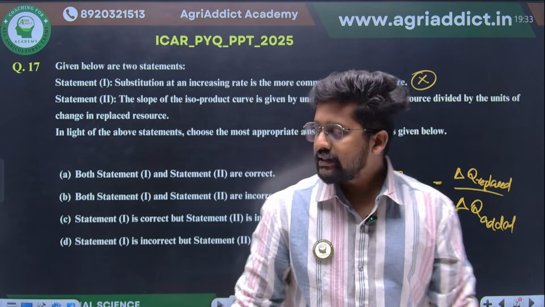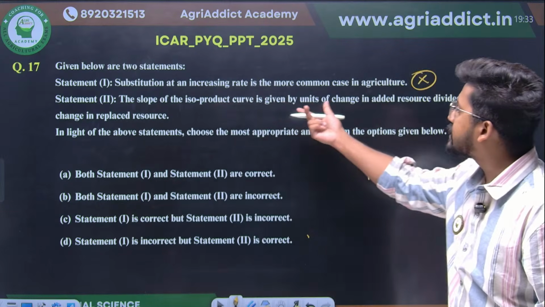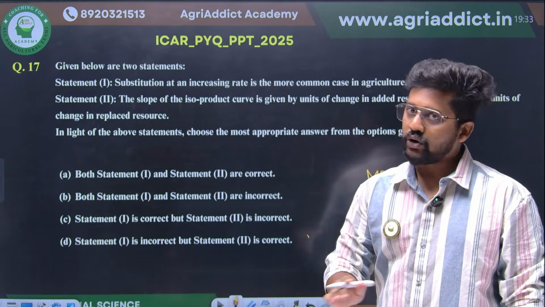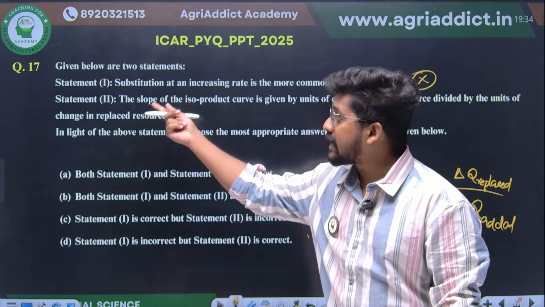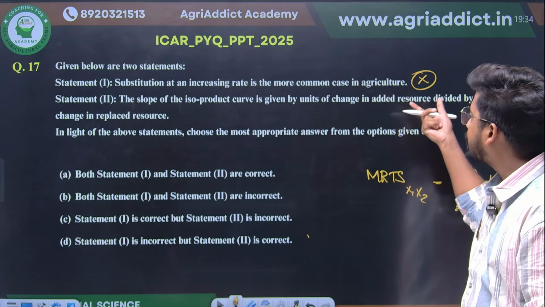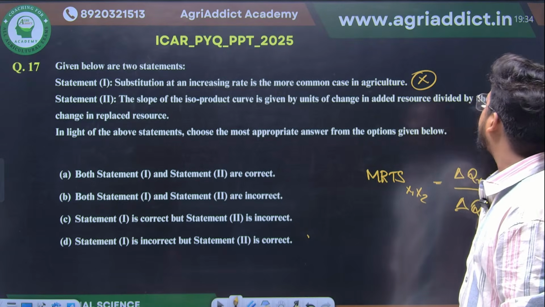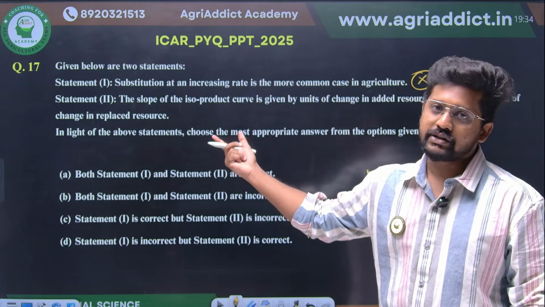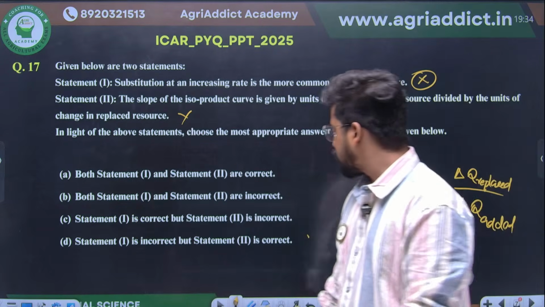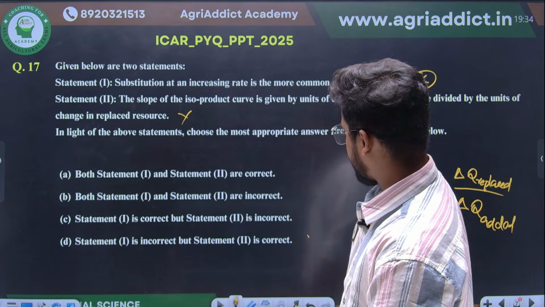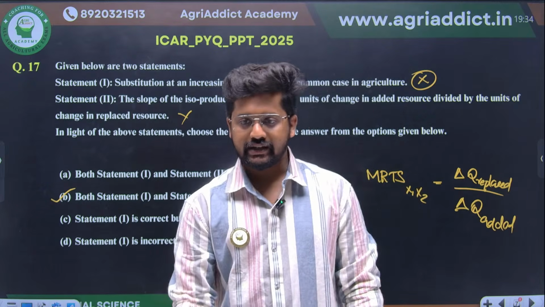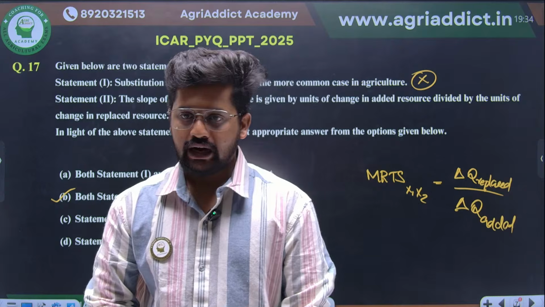They are telling that the slope of the isoproduct curve is given by units of change in the added resource divided by units of change in the replaced resource. No, it would have been correct if the statement was like this: the slope of the isoproduct curve is given by units of change in the sacrificed resource divided by units of change in the added resource, right? So this is also a wrong answer. Therefore statement 1 and statement 2 are both incorrect. B will be your correct answer. Replaced by added. Yes. I am so glad that you are following me.